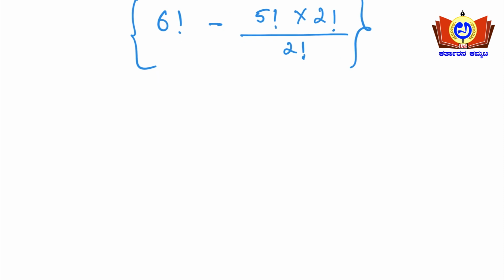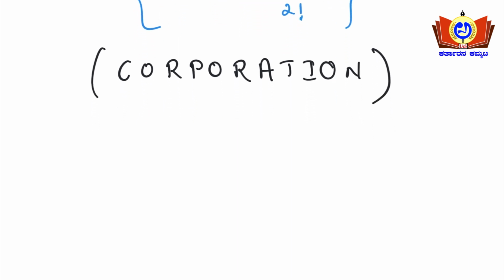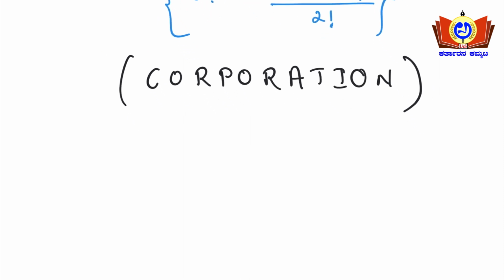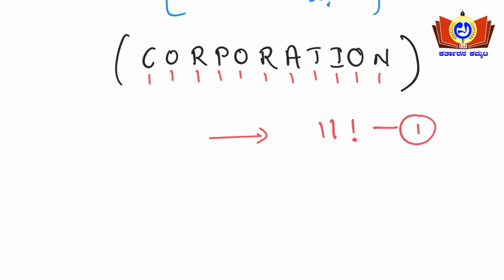Okay, see, consider the word CORPORATION. Consider the example CORPORATION, a big word, right? So how many letters are there in this particular word? See here, 1 2 3 4 5 6 7 8 9 10 11. Okay, so the first point is 11 factorial. This I got here, right?